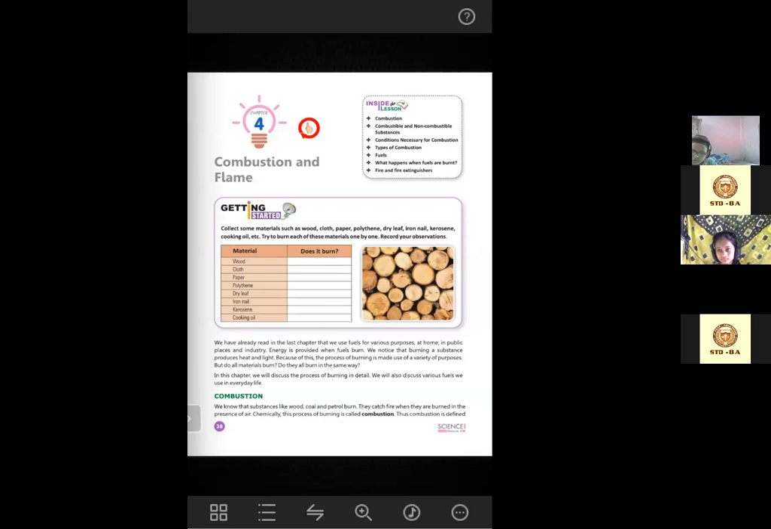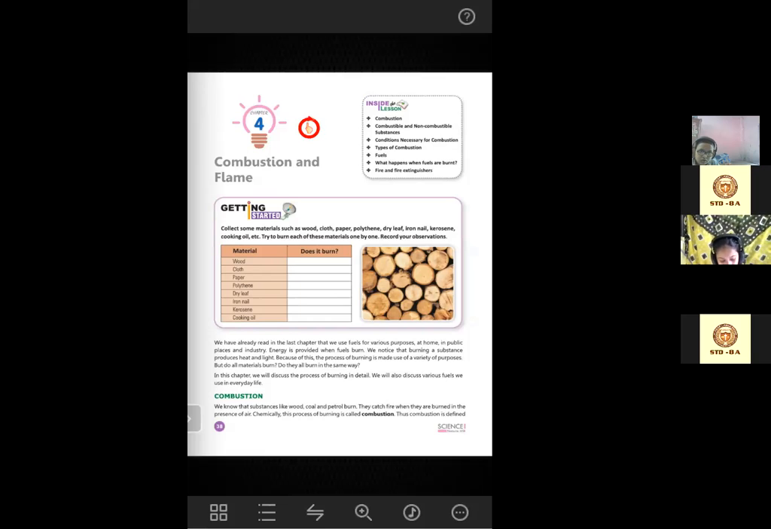So this is why burning is used for a variety of purposes: for getting the desirable products that we need, for getting light or for getting heat. That means to get different forms of energy. In this chapter, we will discuss the process of burning in detail. We will also discuss various fuels and their use in our daily life.